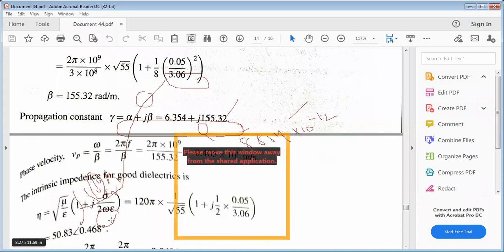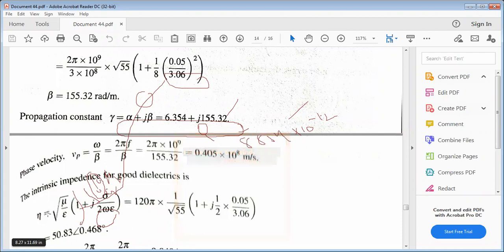When we consider dielectric materials, you have to consider this expression as part of the intrinsic impedance. Actually, the intrinsic impedance of free space is 377 ohms, when mu r and epsilon r are both 1, since square root of mu naught by epsilon naught gives 377 ohms.